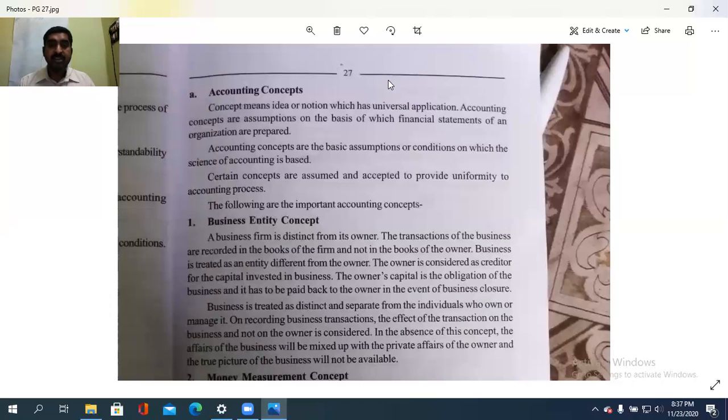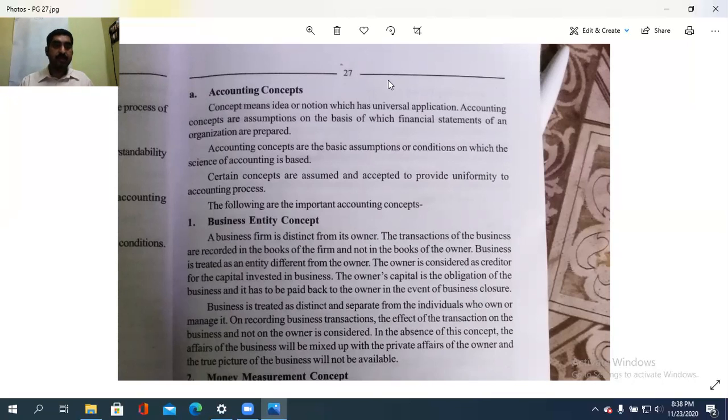The owner's capital is the obligation of the business and it has to be paid back to the owner in the event of business closure. If the business is sold off or closed, the owner needs to get the capital invested. That is what to remember. That is why he is acting as a creditor for the amount invested. Clear? So that is why business is treated as a separate legal entity, distinct from its owners. It is a separate person.